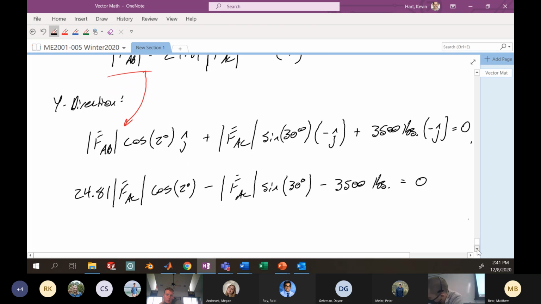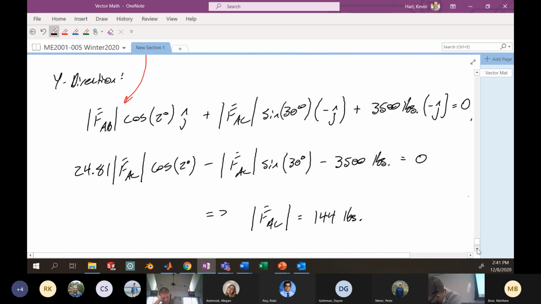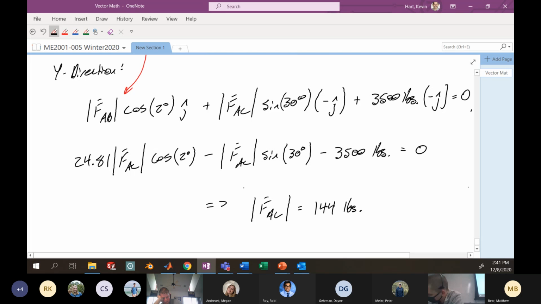There's only one unknown in this equation, the magnitude of the force FAC, so you can solve for that. The magnitude of the force FAC is going to be 144 pounds after the dust settles. And that really is what we're after here.